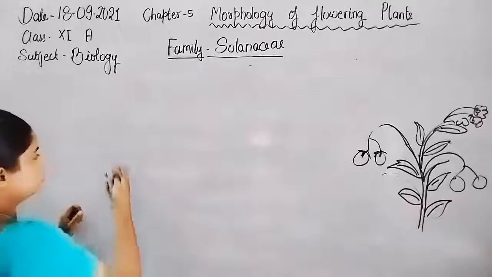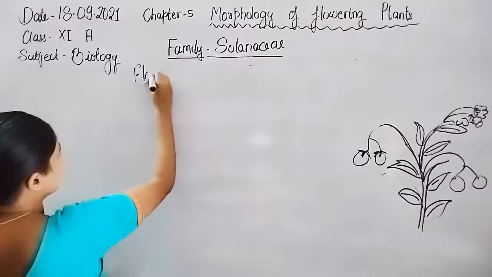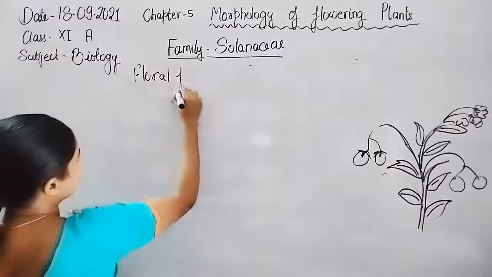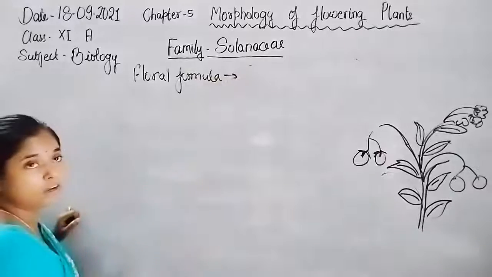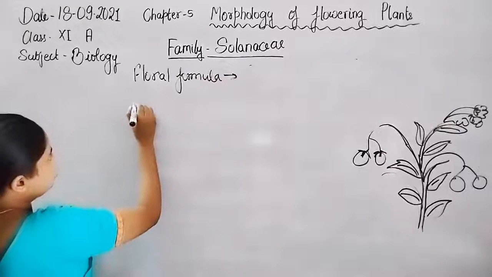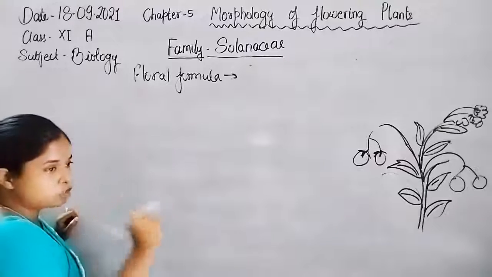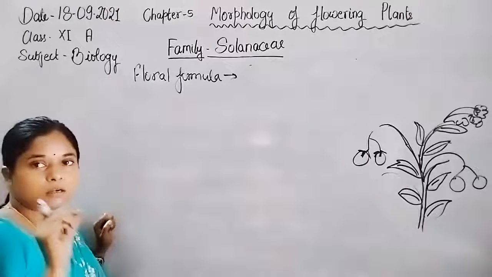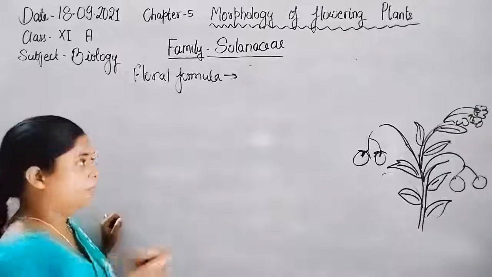Floral formula. First we discuss the symmetry of the plant, then the sexuality of the plant, then the other floral parts.